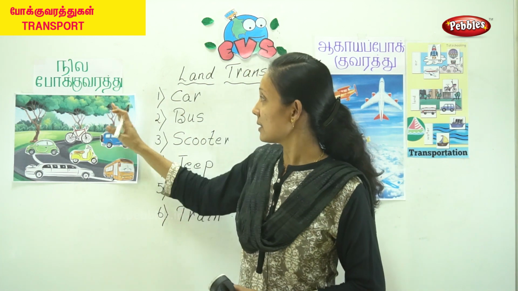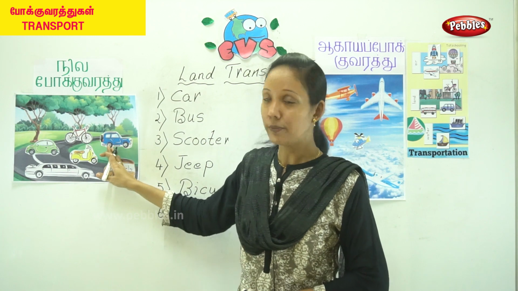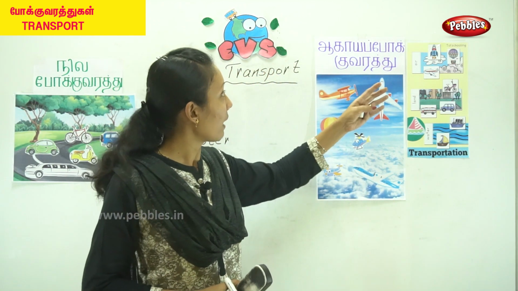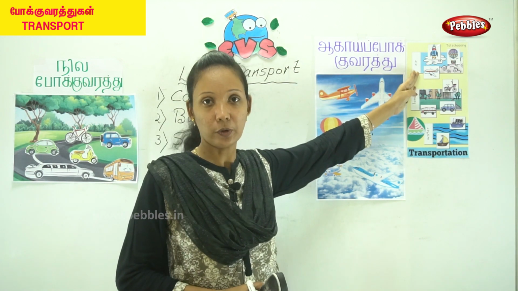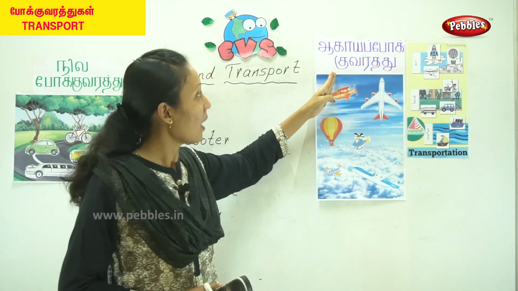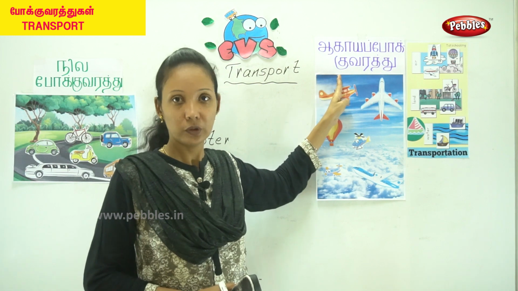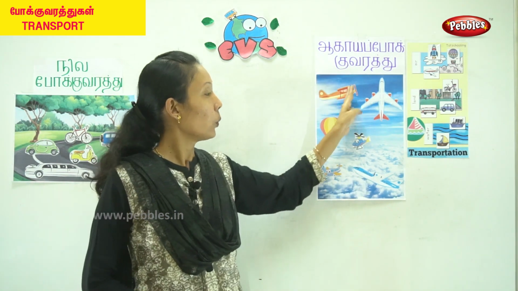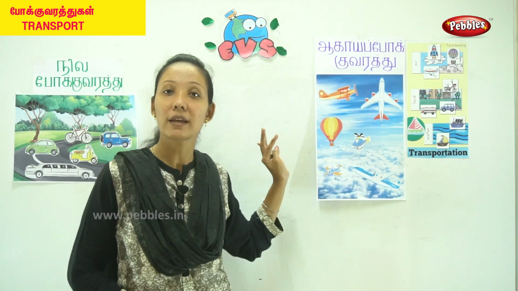So this is the land transport, அதாவது நில போக்குவரத்து. Okay, so next you have your air transport. Okay, அதாவது ஆகாய போக்குவரத்து. That is called air transport. So what are the vehicles or what are the things that you see in the air?